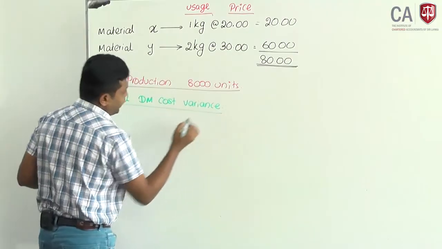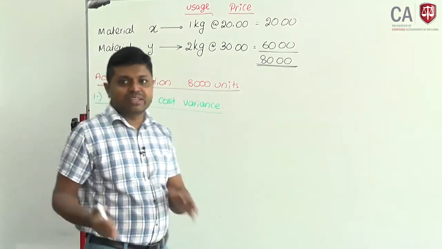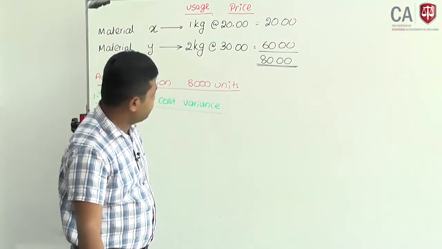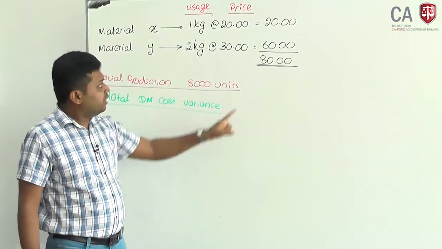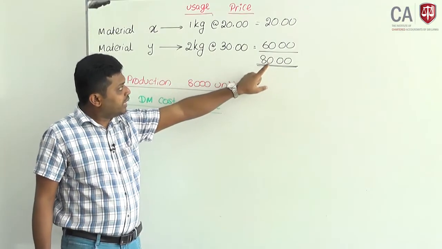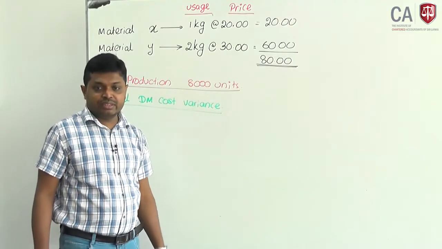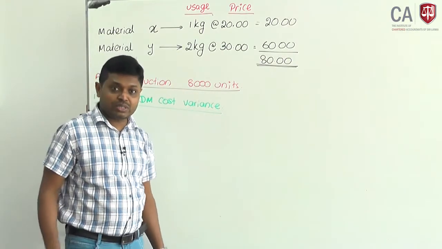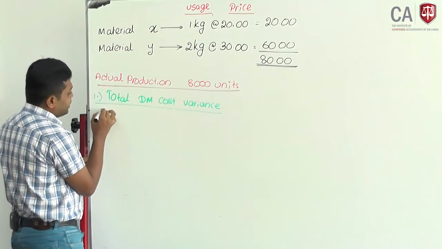Number 1, we are going to calculate. I will explain, there are different ways to do it. No need to memorize it. What was the expected cost? Each unit 80 rupees into 8,000 units. What should be the cost? We will call it expected.